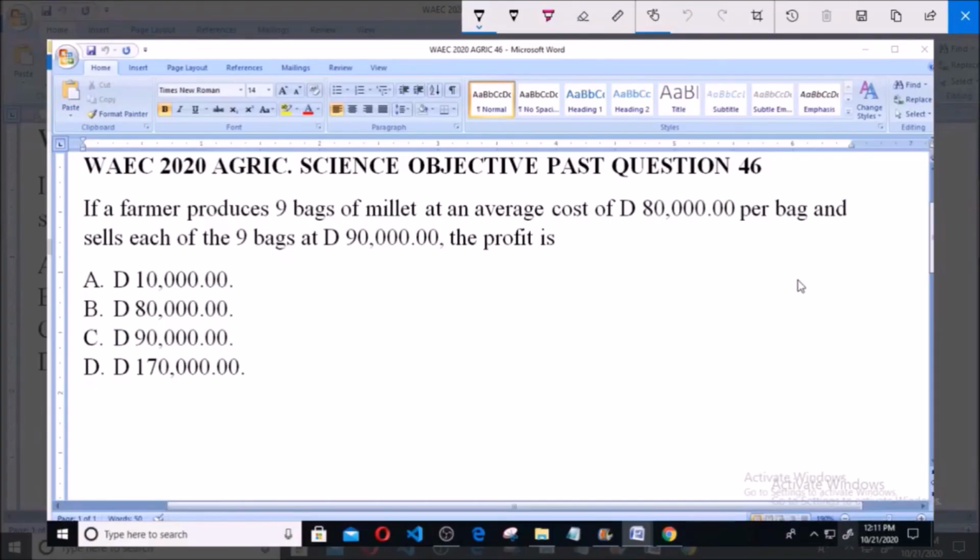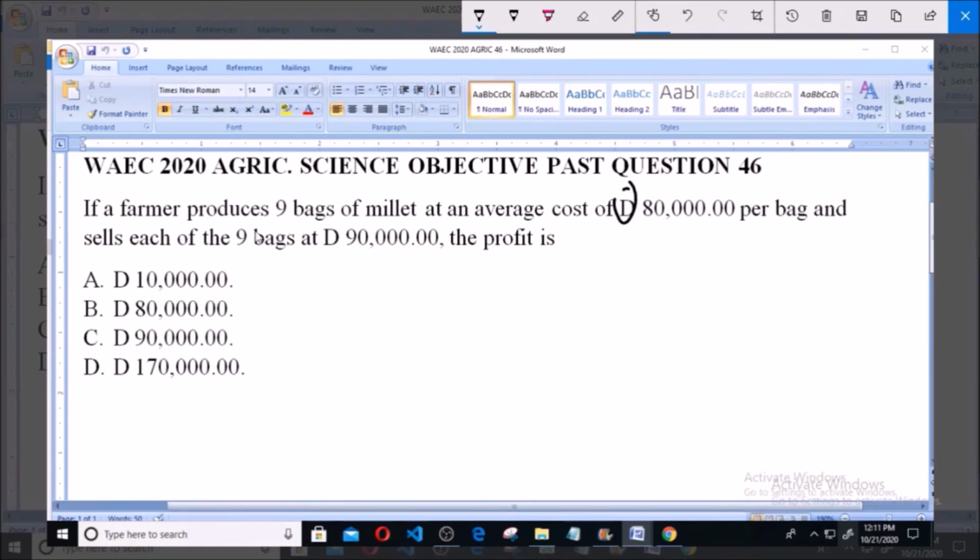Hello and welcome. I will be answering WAEC 2020 Agric Science Objective Past Question 46. If a farmer produces 9 bags of millet at an average cost of 80,000 D per bag and sells each of the bags at 90,000 D, the profit is A, 10,000 D, B, 80,000 D, C, 90,000 D, D, 170,000 D. This D here represents a currency.